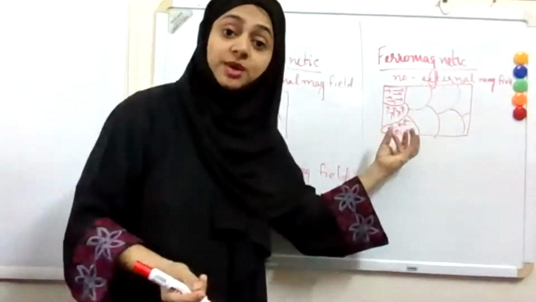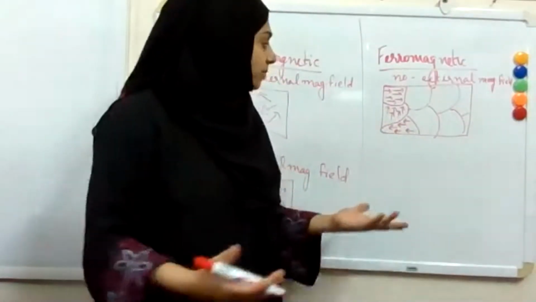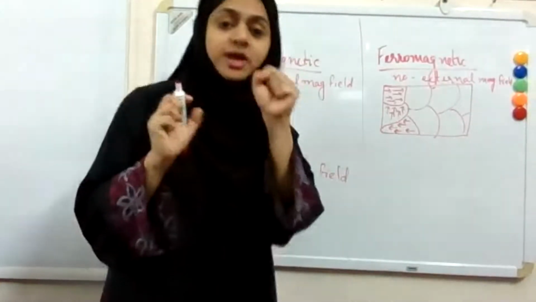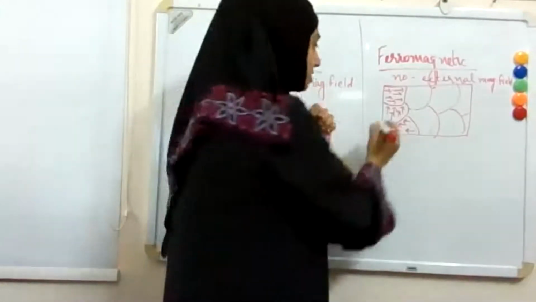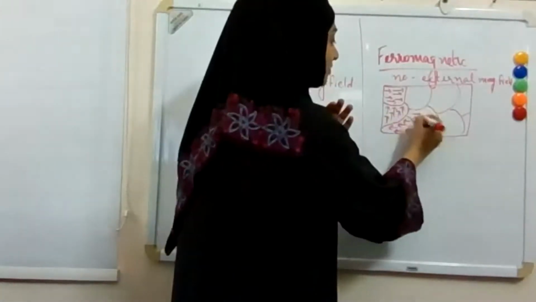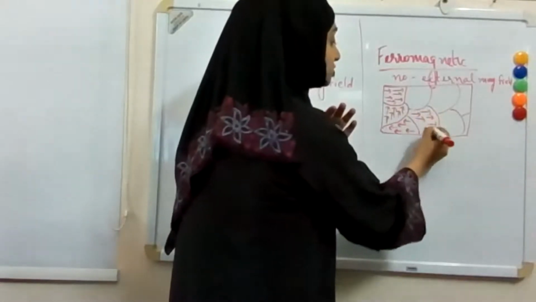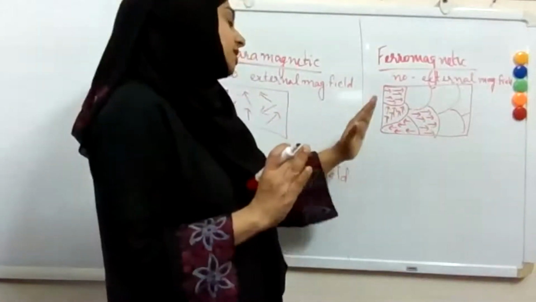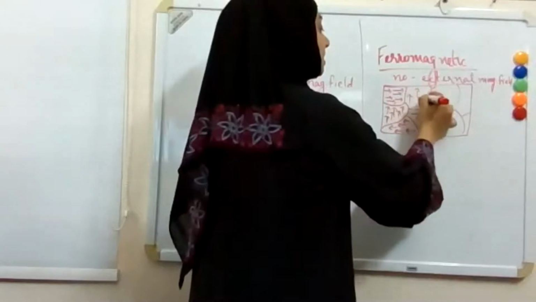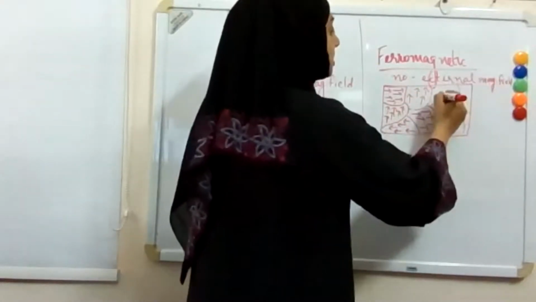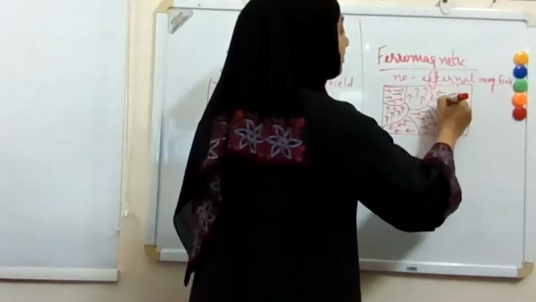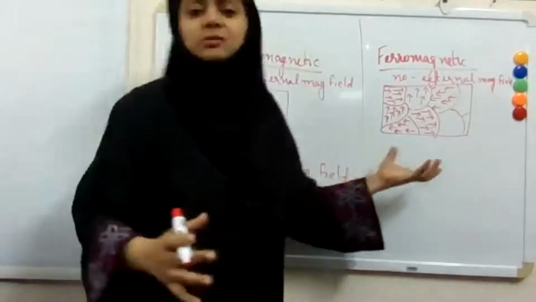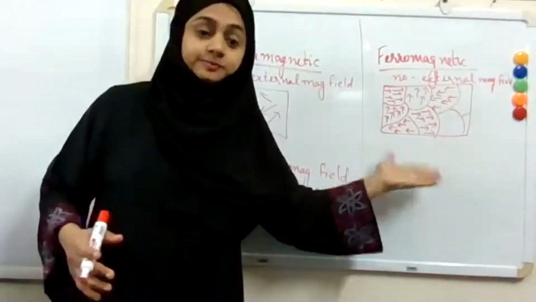But each of these domains contains maybe 10 raised to 13 or so atoms. So they are a group of atoms. They behave similarly. Instead of individuals, what they have is domains. Each domain contains a large number of atoms which are oriented in a particular direction. But in the absence of an external magnetic field, what is the problem? Each of these domains is oriented in a different direction, so there may not be a strong magnetic field.